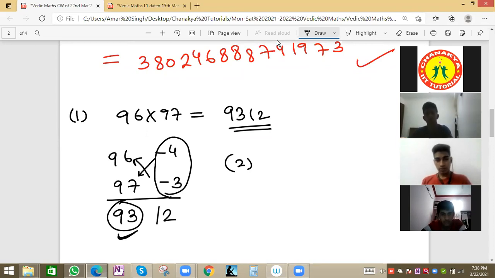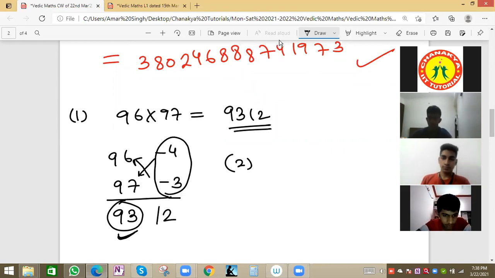Yes, sir, I have a doubt. Will it be applicable for 99 into 107? That also we'll see, because we have just started, hardly taken one. All the cases we'll see.